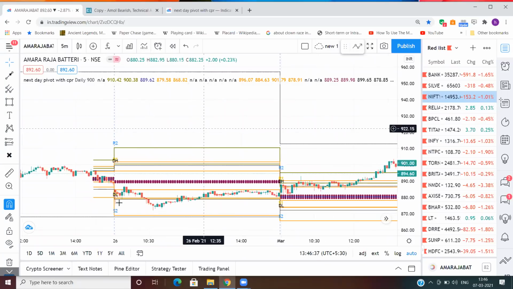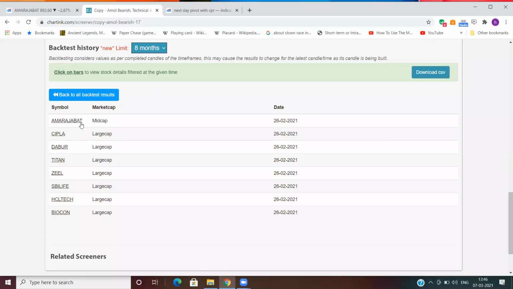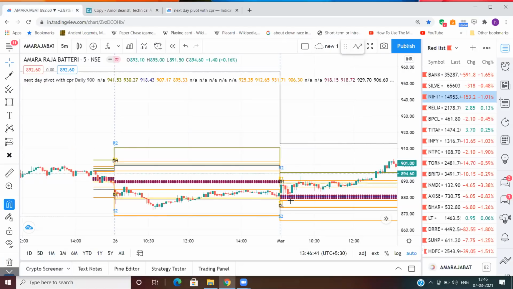On 26th, this scanner was saying Amar Raja was a bearish stock. When you backtest Amar Raja, it was a lower value CPR, but price was above this CPR. It closed above the CPR and opened above the CPR, which means the bearish bias made by the CPR was dismissed by the price action and the opening of the candle. After that, Amar Raja was just a flyer that day.